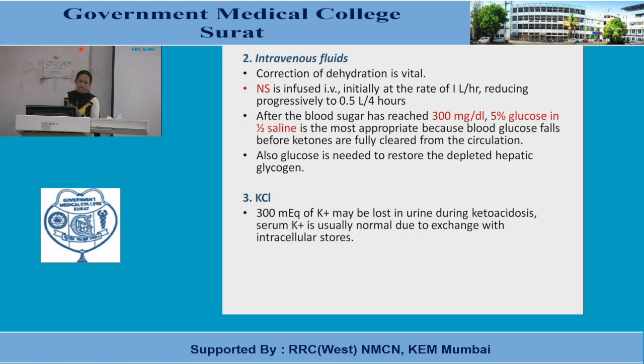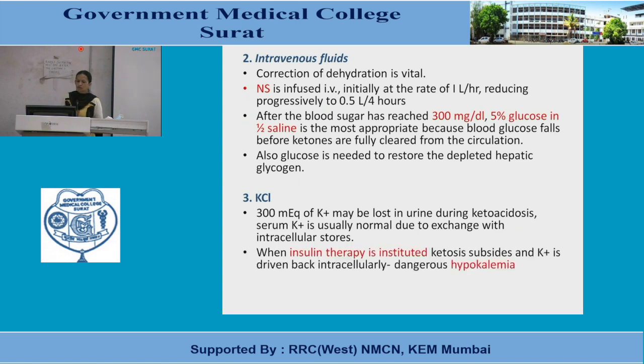KCl. 300 milliequivalent of potassium may be lost in urine during ketoacidosis. Serum potassium is usually normal due to exchange with intracellular stores. But what will happen when insulin therapy is instituted? Ketosis subsides and potassium is driven back intracellularly. So dangerous hypokalemia will be there. Hypokalemia induces arrhythmia and death can occur because of this complication.